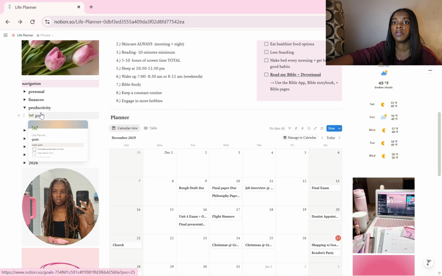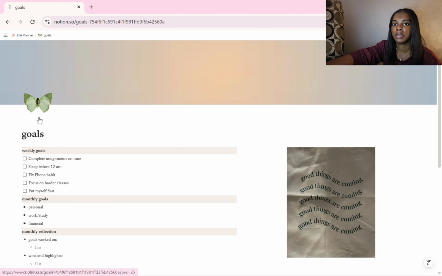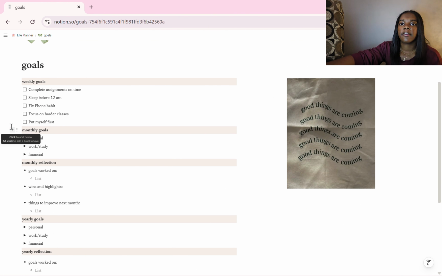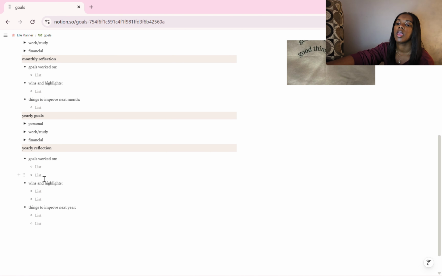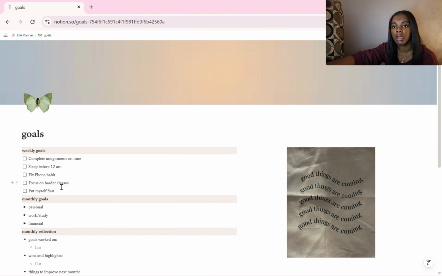Now underneath productivity, I have my goals and my habits. I have a multiple goals page, just because there's certain things I like to see, or they're simpler than others. So on this one, I have a more in-depth type of thing. I have my weekly goals, my monthly goals, my monthly reflections, yearly goals, and yearly reflections.